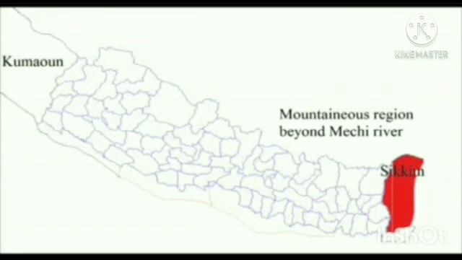Fourth, the whole of the lowland between the Rivers Mechi and Tista. Fifth, the whole of the lowland to the east of the River Mechi. Such territories will be evacuated by Gurkha troops within 40 days.